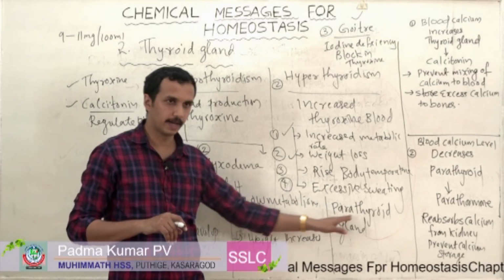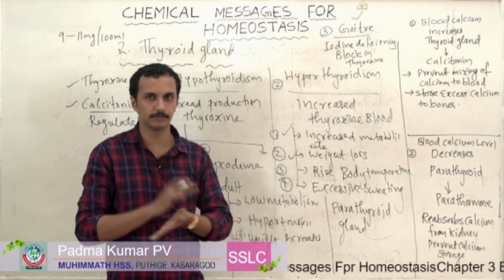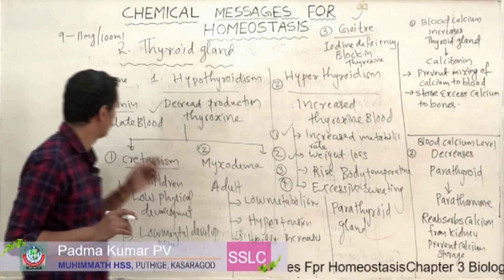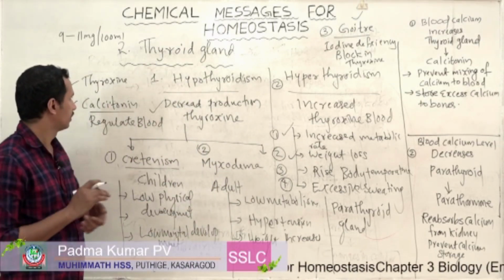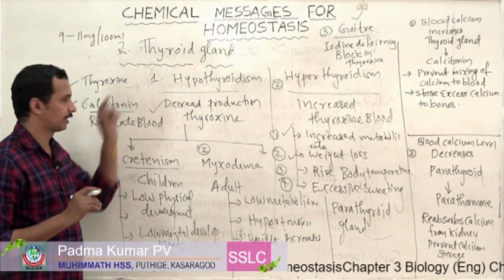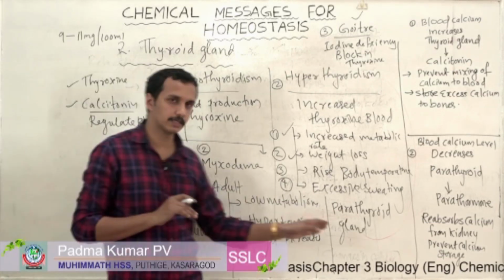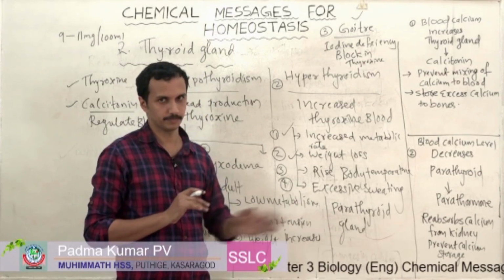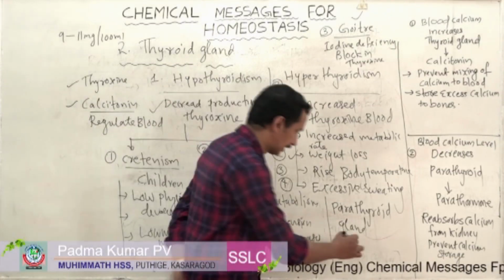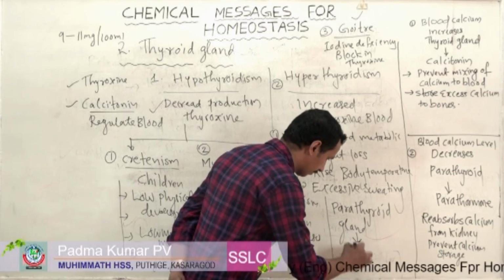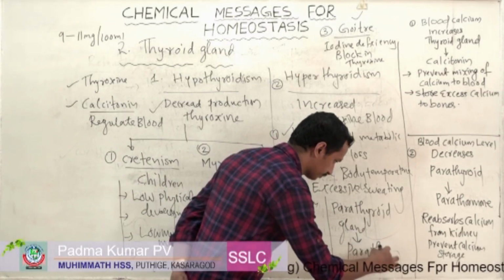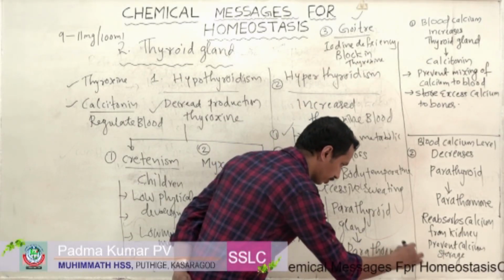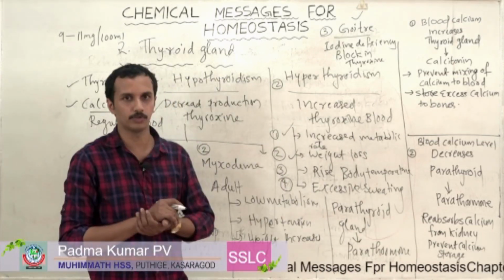Similarly, the parathyroid gland is present behind the thyroid gland, so it secretes a hormone called parathormone. What is the hormone name? It is called parathormone.